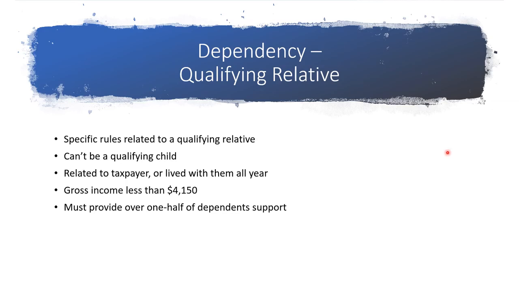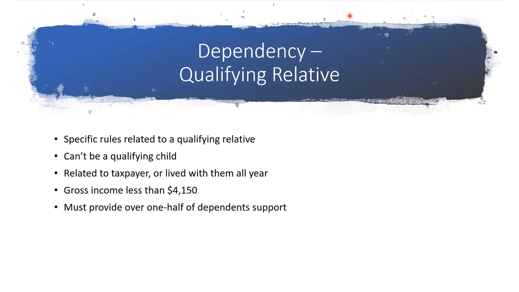Dependency, qualifying relative. Specific rules related to qualifying relative. The person can't be the taxpayer's qualifying child or the qualifying child of any other taxpayer. The person either must be related to the taxpayer in one of the allowed ways or must live with the taxpayer all year as a member of their household, and the relationship must not violate local law.